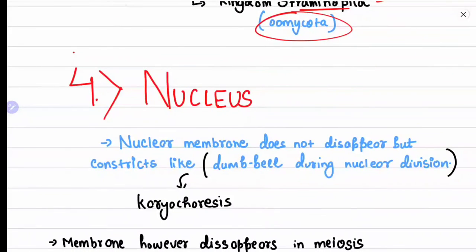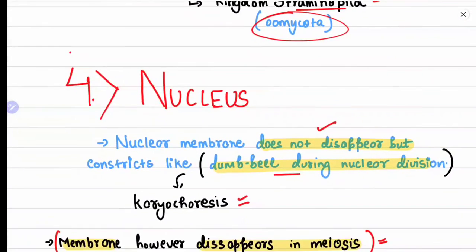Nucleus. About the nucleus, what can we say? The nuclear membrane does not disappear but constricts like a dumbbell during nuclear division. Unlike in mitosis, where the nuclear membrane disappears during prophase, in the mitosis of fungi the nuclear membrane does not disappear. Rather, it constricts into a dumbbell shape, also called karyochorisis. The membrane, however, disappears in meiosis. In mitosis, it does not disappear, unlike in other eukaryotes.